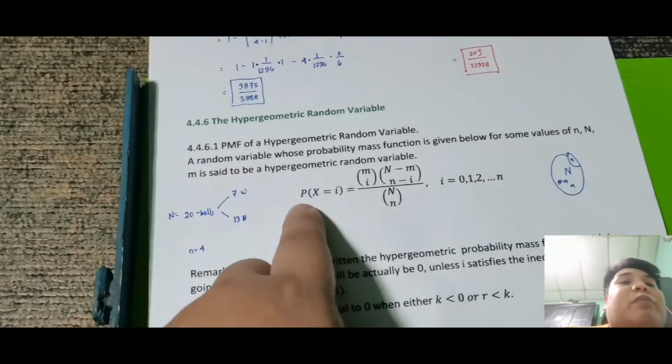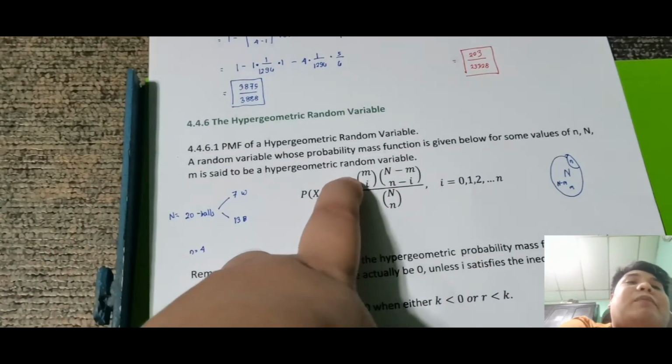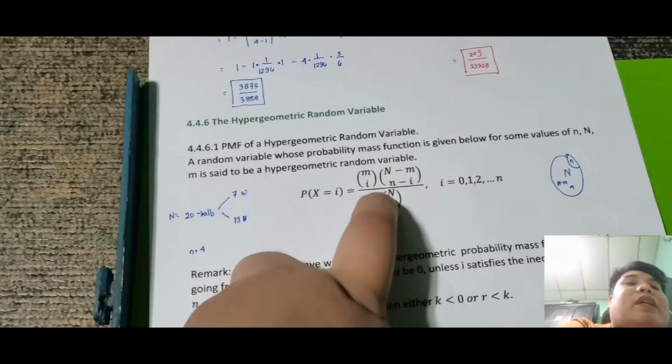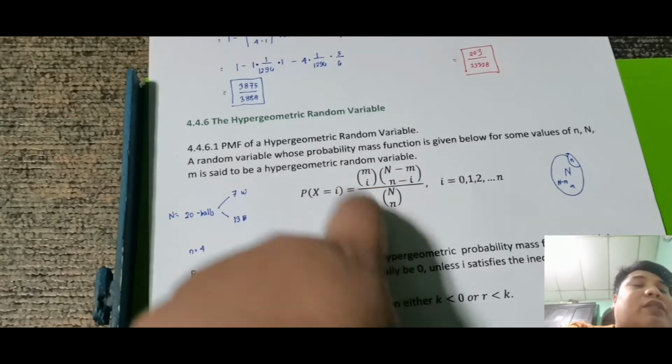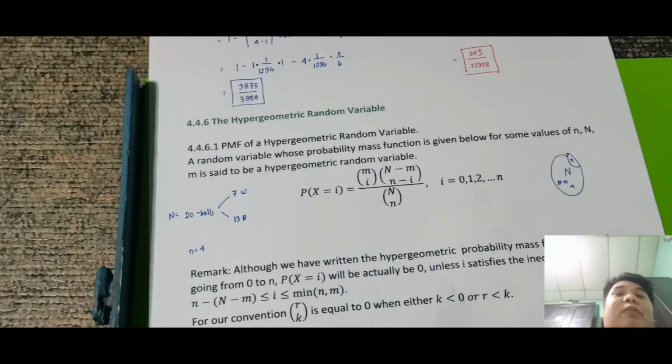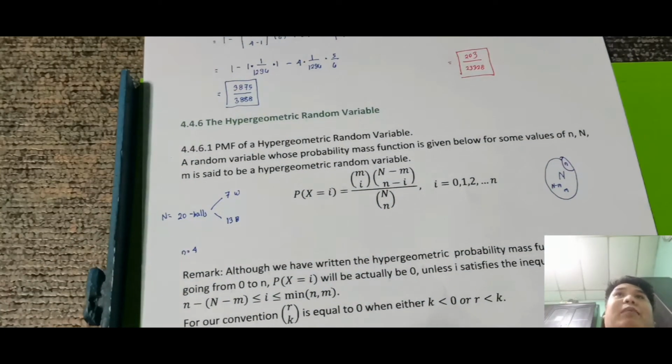Then yung formula, probability of x equal to i is m taken i times n minus m taken n minus i, all over n taken small n. Okay, so tandaan nyo to. So usually itong hypergeometric random variable is sa mga sample sizes. So hindi ko lang lagi sinasabi na dito lang lagi sa mga balls yan na something sa pagbunot ng ball. Okay, so pwede rin to totally sa mga iba, basta dalawa yung denomination. Dapat dalawa lang yung denomination, meaning two different lang sides.